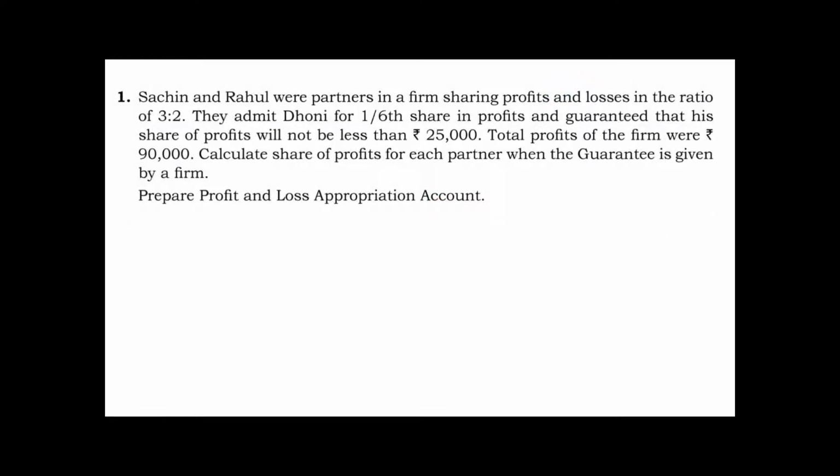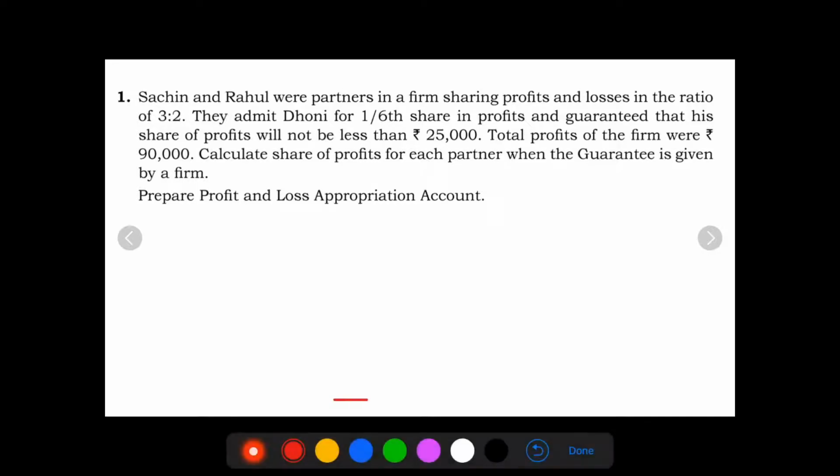The question says Sachin and Rahul are partners in a firm sharing profits and losses in the ratio of 3:2. Dhoni is admitted for 1/6 share. He has been guaranteed with a share of profit which is not less than 25,000. Total profit of the firm is 90,000. So we need to calculate profit for each partner.